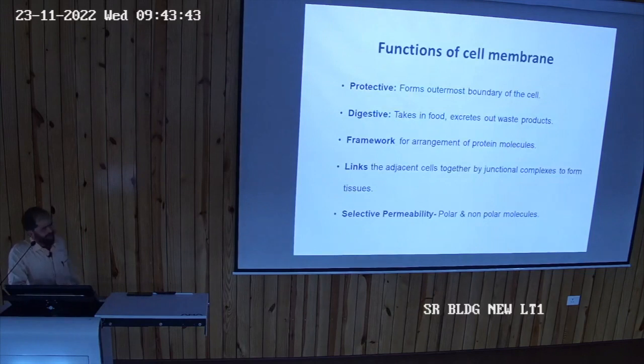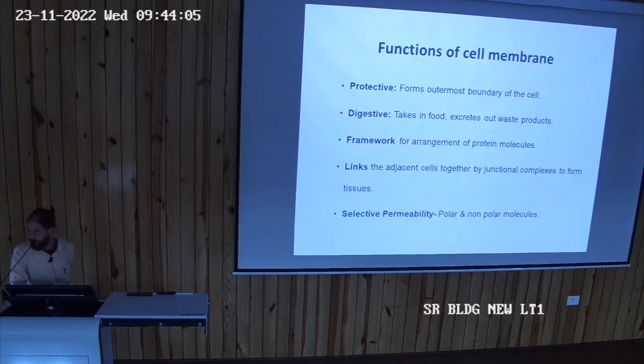So what is the function of the cell membrane? Protective, digestive. As a whole, in short, you can say the cell membrane is protective and digestive. Food stuff from outside has to come inside, so through what will it come? It has to cross the cell membrane. You know there are endocytosis and exocytosis, isn't it? So it takes in food and excretes out waste products.